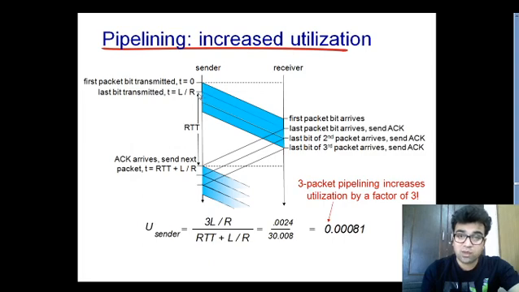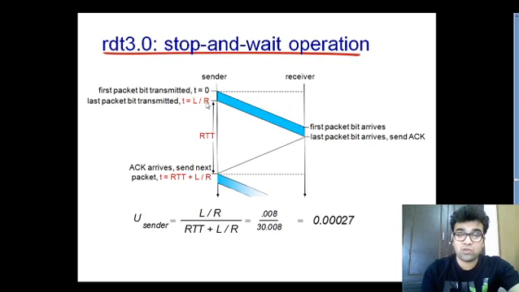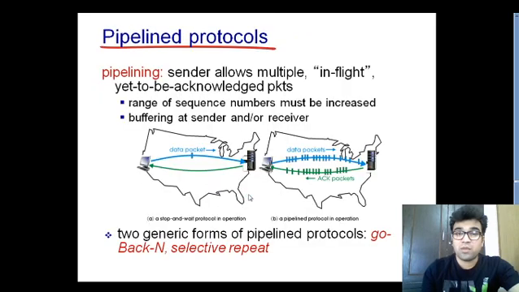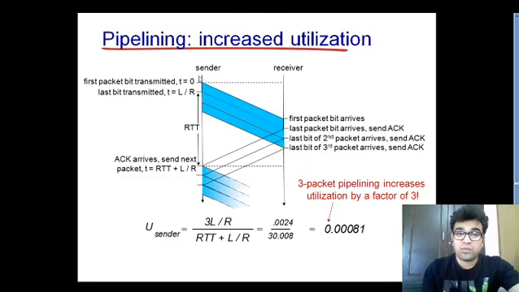It is sending the next packet, and after sending the next packet, it is sending a third packet as well. But in the case of stop and wait protocol, after sending a single packet, this sender is waiting for the acknowledgement. Once the acknowledgement is here, then this sender sends the second packet. But with pipelining, the sender is sending packets consecutively without waiting for the acknowledgement.